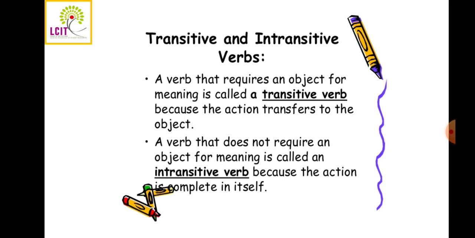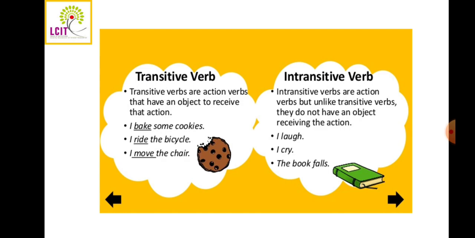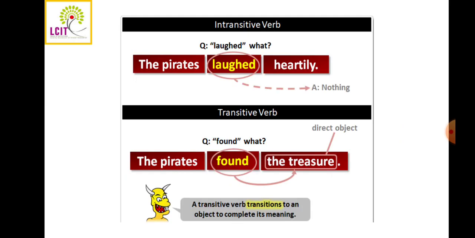A verb which does not require an object to complete its sense is called an intransitive verb. Transitive verbs are action verbs that have an object to receive their action, whereas intransitive verbs are action verbs, but unlike transitive verbs, they do not have an object receiving the action.